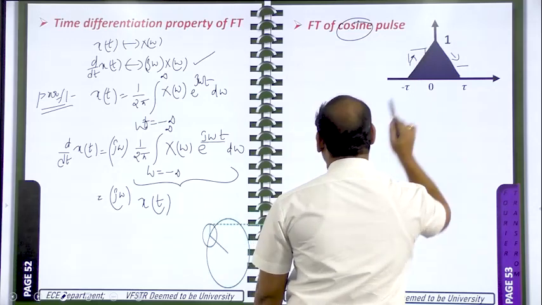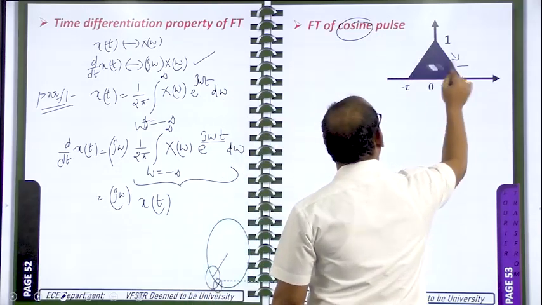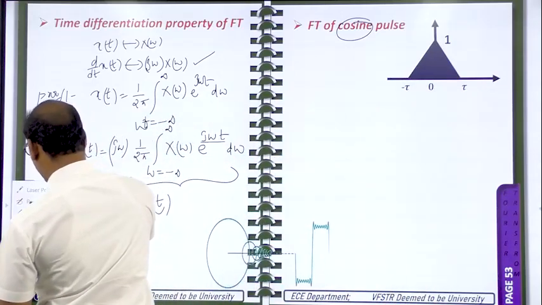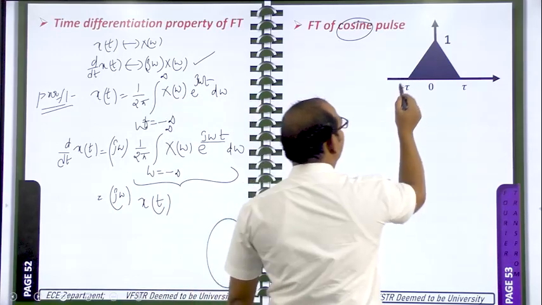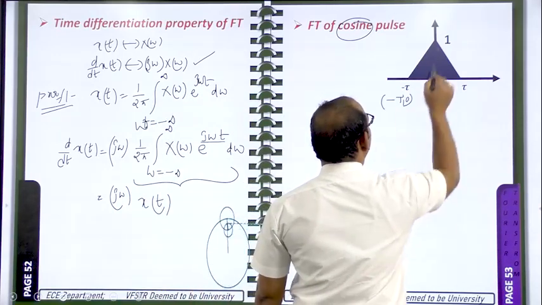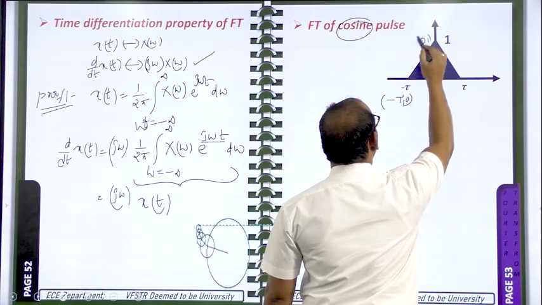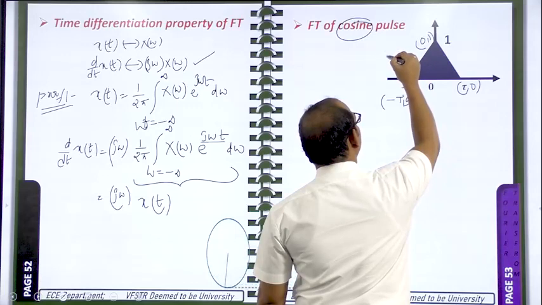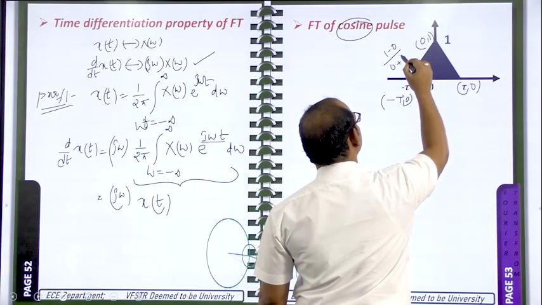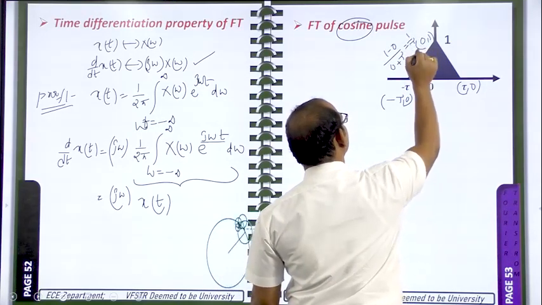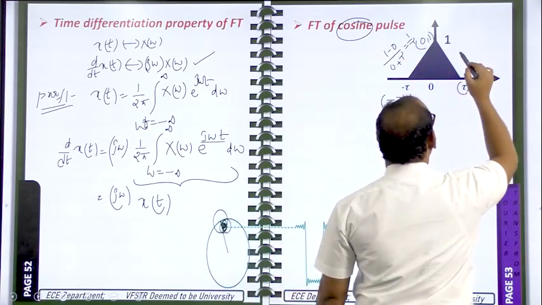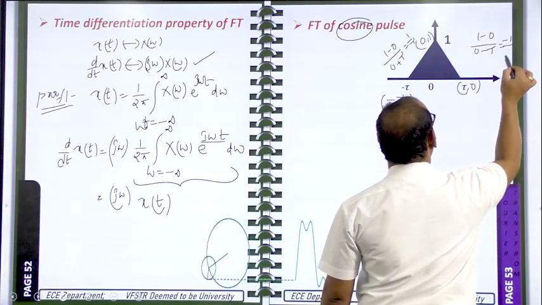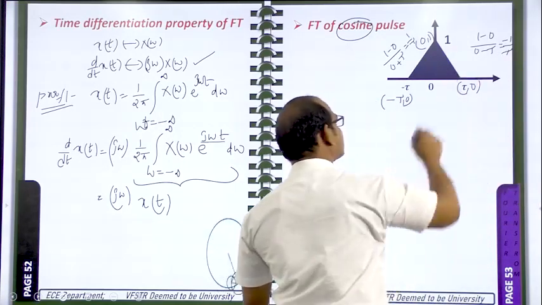So in order to know the differentiation of this particular signal, you need to know these two straight line equations. Here the coordinates are minus tau comma 0. Here the coordinates are 0 comma 1. Here the coordinates are tau comma 0. So the slope is y2 minus y1, that is 1 minus 0 by 0 plus tau, that is 1 by tau. This is the slope for this particular line. And this one has the slope 1 minus 0 by 0 minus tau, that is minus 1 by tau. Okay, minus 1 by tau is the slope for this one.